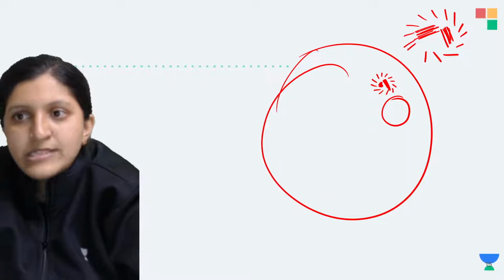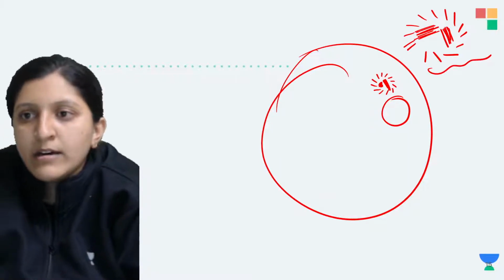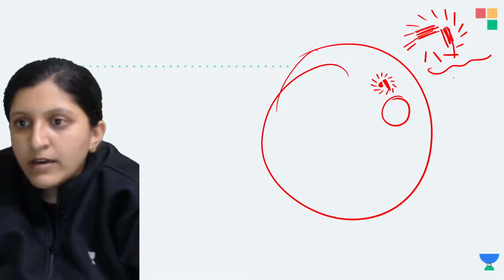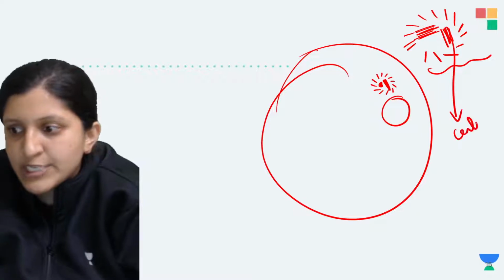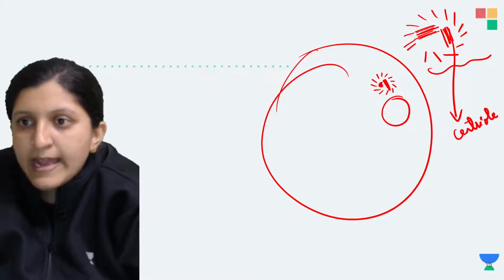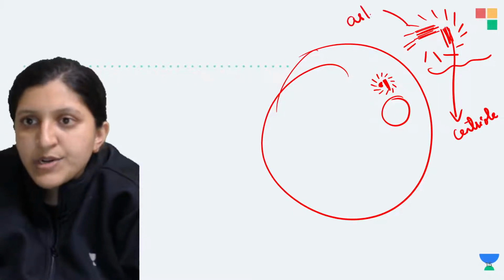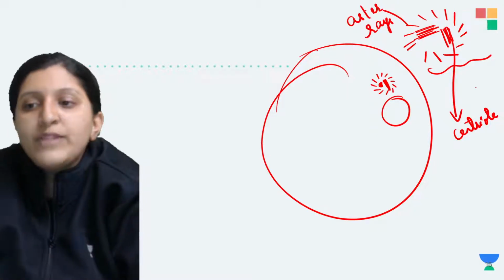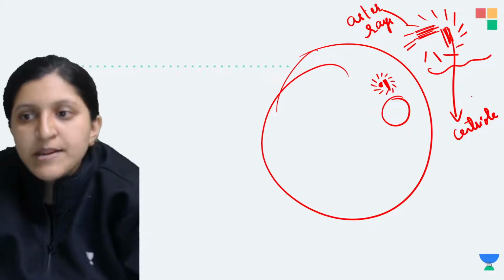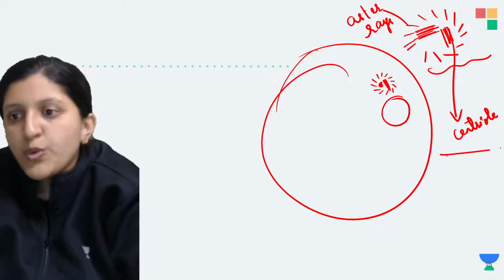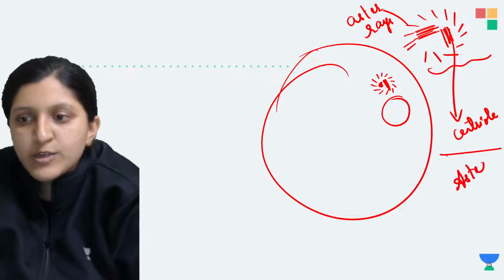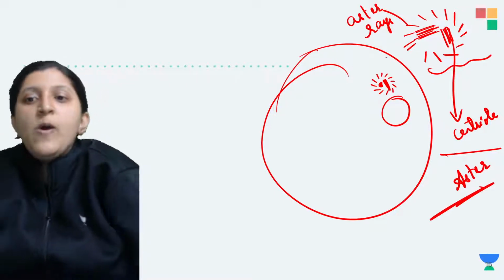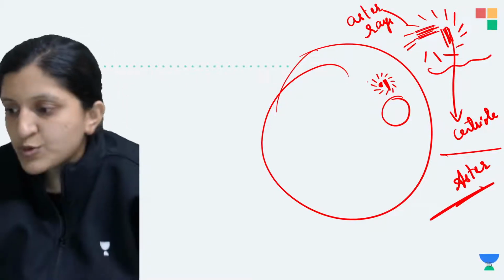I'll just label this. This one is a centriole, and this one is the aster rays. Both of them together, aster rays and centriole together, we call an aster. So there is aster formation. On the whole, this is basically a centrosome itself.